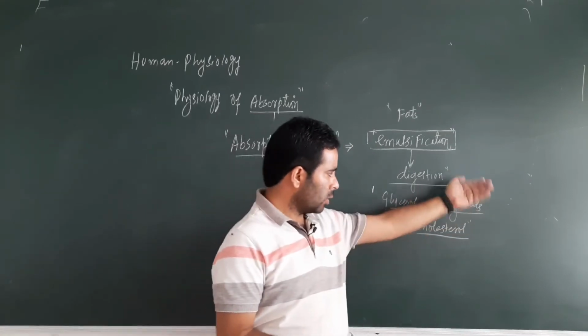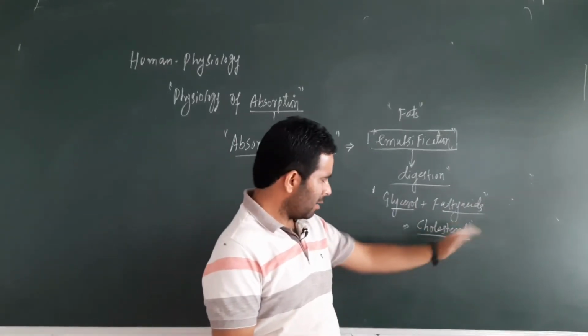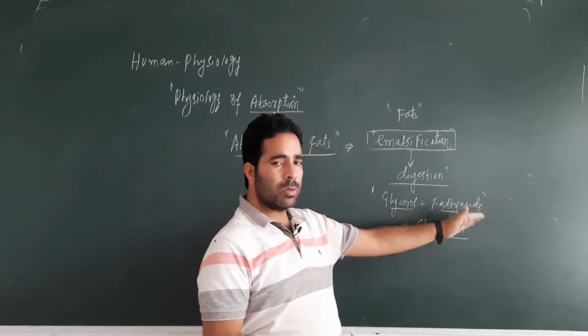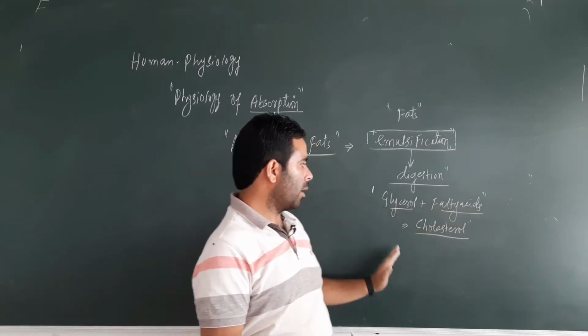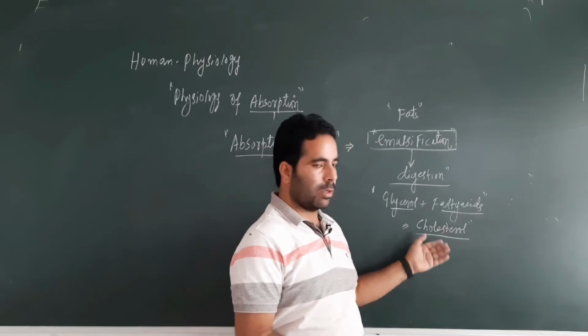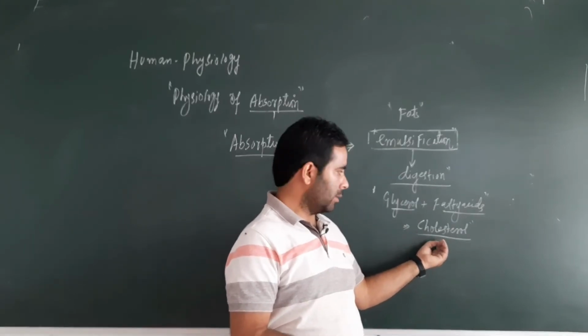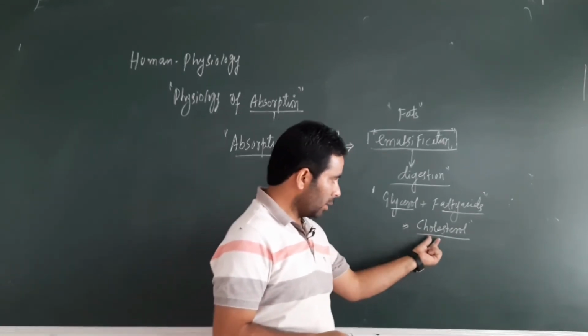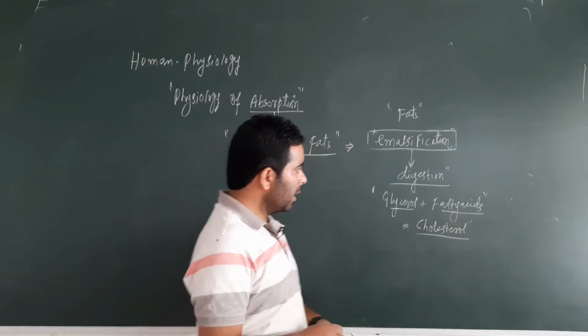This cholesterol is actually present in the form of cholesterol ester, and this is digested here in the small intestine. So in the lumen of the small intestine, these three things are present, that's glycerol, fatty acids and cholesterol. These are all fatty things, these are lipid molecules, right. Anyways, particularly the cholesterol, fatty acids, right.